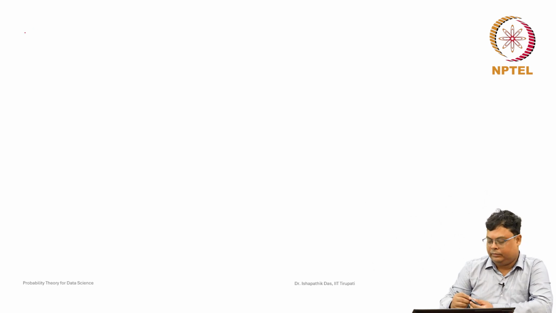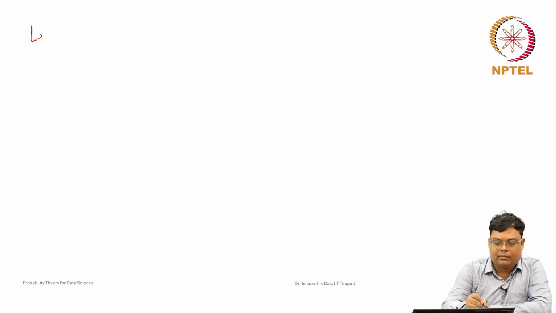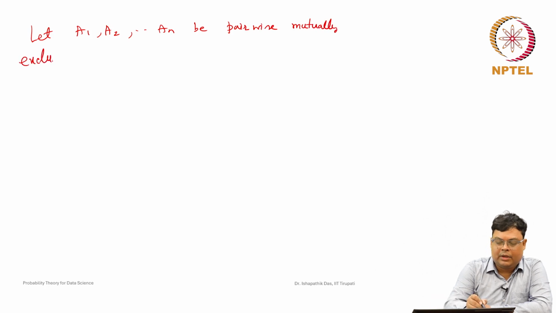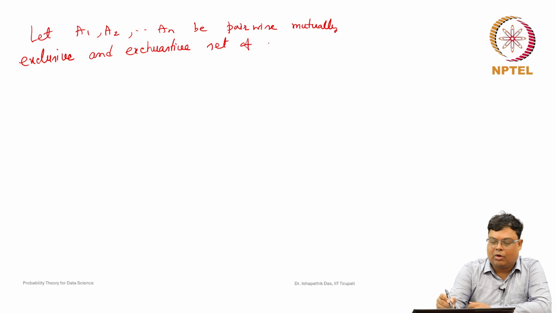Let A1, A2, An be a pairwise mutually exclusive and exhaustive set of events.